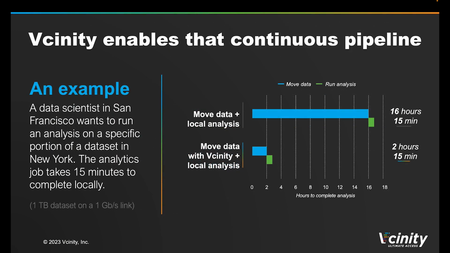Here's a scenario. A data scientist in San Francisco wants to run an analysis on a specific portion of a data set in New York. The analytics job takes 15 minutes to complete locally. This is a 1 terabyte data set on a 1 gigabit per second link. Using legacy tools, moving the 1 terabyte data set to a location where the scientists can do their work takes 16 hours, resulting in a total job time of 16 hours and 15 minutes. Using Vcinity as the data movement tool in that same scenario, the total time to move and analyze the data is reduced to 2 hours and 15 minutes.